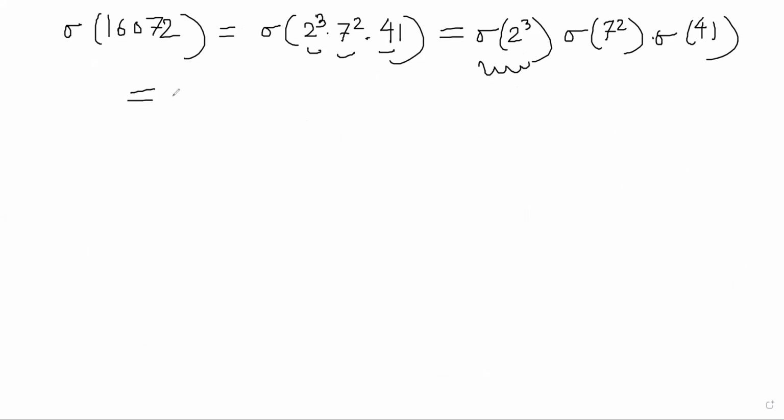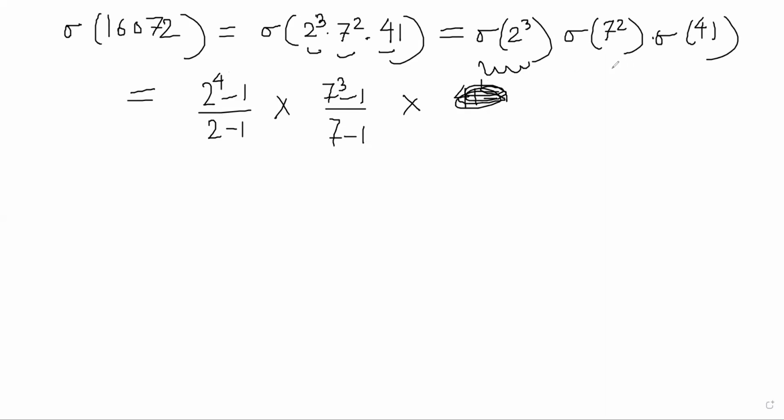Each of these you can do by the formula, p power k plus 1 minus 1 by p minus 1. So it will be 2 power 4 minus 1 by 2 minus 1, and this will be 7 cube minus 1 by 7 minus 1, and this will be, one second, what will sigma of 41 be?